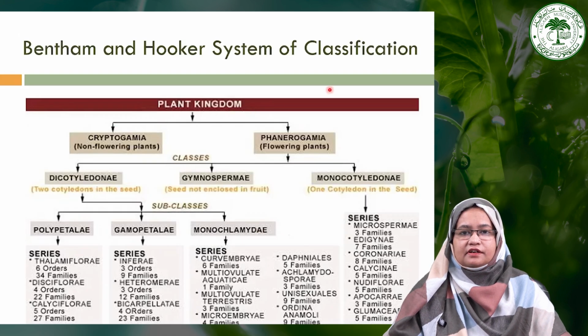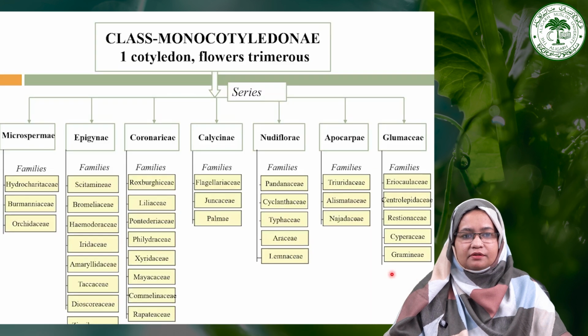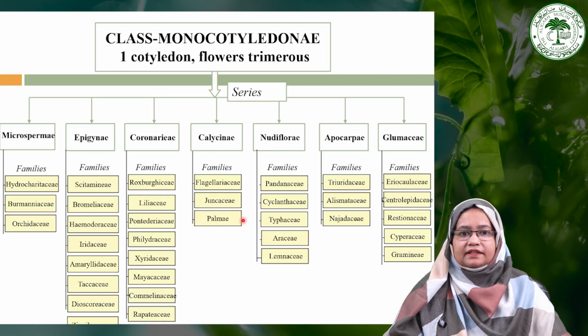As you can see, this is the systematic classification given by the Bentham and Hooker system, and this particular family Arecaceae is placed in the monocotyledons in the series Calycinae. It was previously called Palmae. Later, its name changed due to the botanical nomenclature rules. So now the current name of this family is Arecaceae.